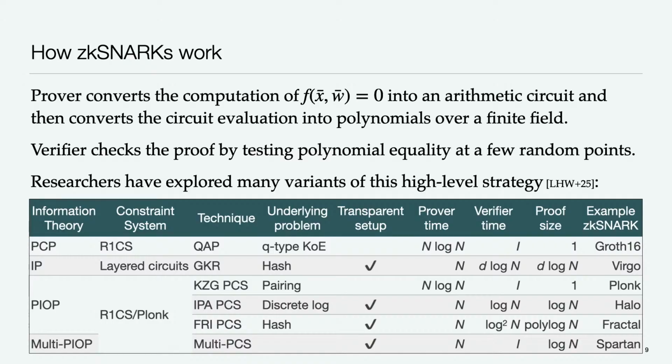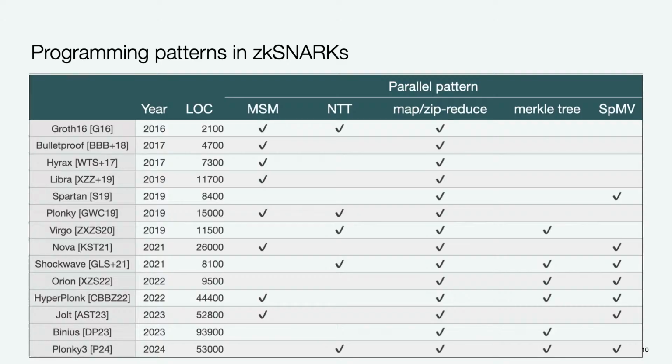So given the diversity of these code bases, how do we accelerate them? How does Zera approach this problem? Well, what we did is we dug deeper. We said, OK, these are the protocols and schemes that these systems are using, but let's survey a whole bunch of ZK snarks over the last decade and just see what are the parallel patterns therein that are crucial for actually performing the computation. And we found that across these ZK snarks, there are really just 5 key parallel patterns that were core for proof generation. And they're shown on this slide.